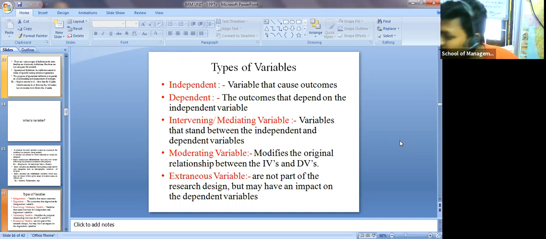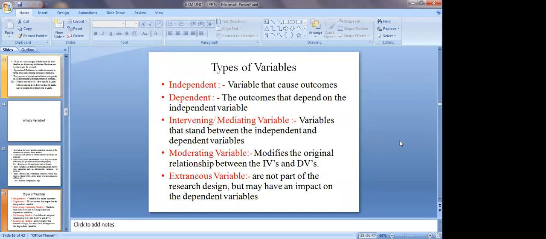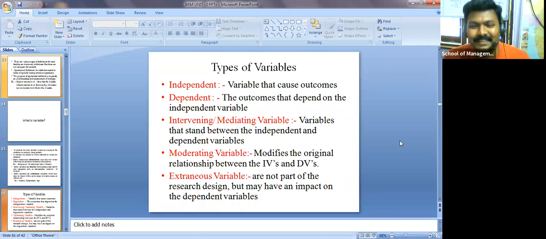Yes or no? Yes, sir. Is it true? 100% true, sir. Exactly. Hope you understand. Now in my example, which one is independent, which is dependent, which is mediating, and which is moderating variable. Now we have extraneous variables, which are not part of the research design or the problem.